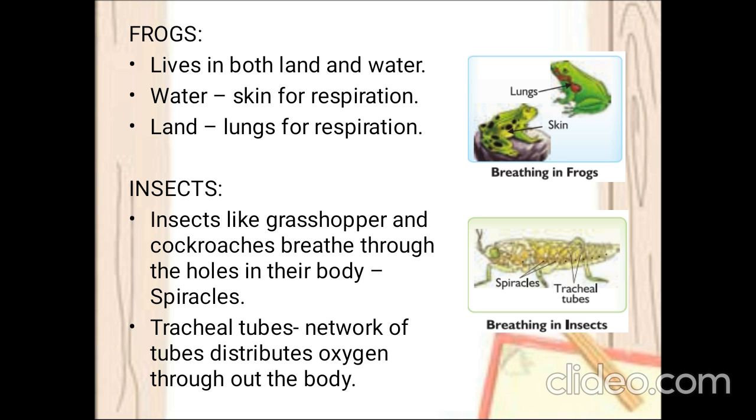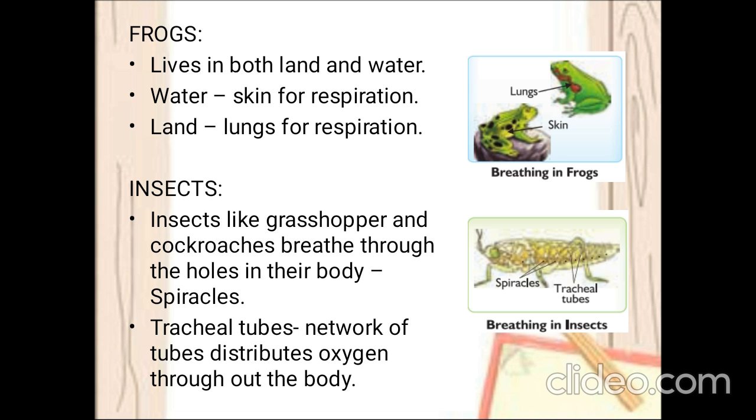Right? Then coming to insects. Insects also have small holes over their body. Through those holes, the air enters into the body. Could you clear? The insects like grasshopper and cockroaches will have small holes called spiracles over their body, through which the air enters into the body. Right?